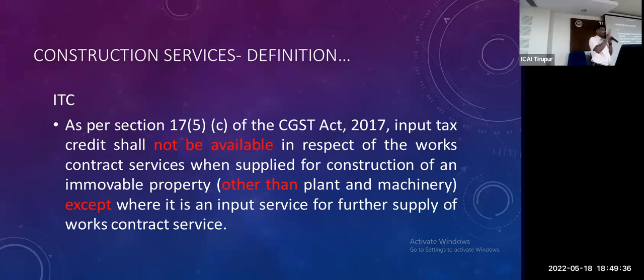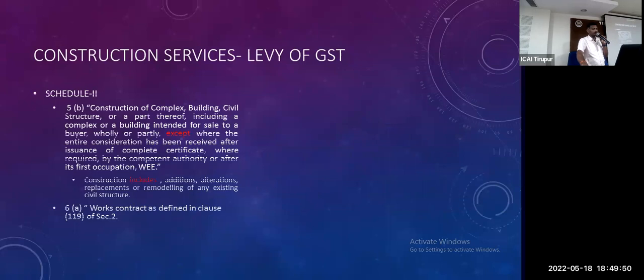ITC, normally construction contract holder is available except maybe concessional rate any availment is there. That scenario only we have to reduce. Our ITC is not allowed. Now started our race. Schedule 2, we have only first contract number 2 wings, 5B and 6A. In 5B, it's damn clear, any construction, no issue at all, except if completion certificate is availed or occupation is